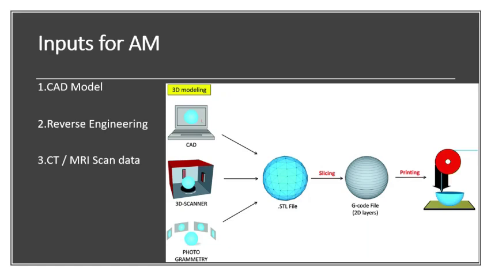That .STL file you take through the slicing process, where the G-code is formed and you get the layer-by-layer structure. If you feed the same G-code file to the 3D printer machine, it will work. That means you can go by a CAD model, or by reverse engineering, or by MRI scan digital data, and directly print. These are the three inputs for additive manufacturing.